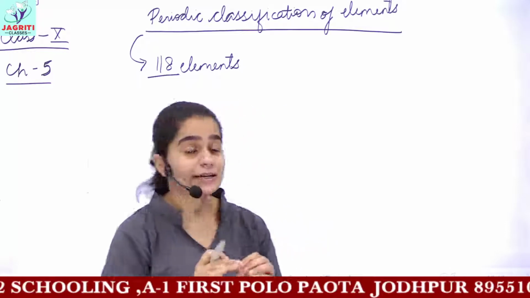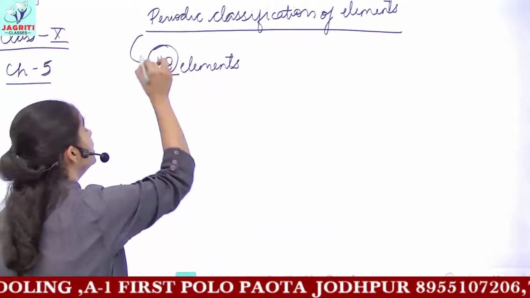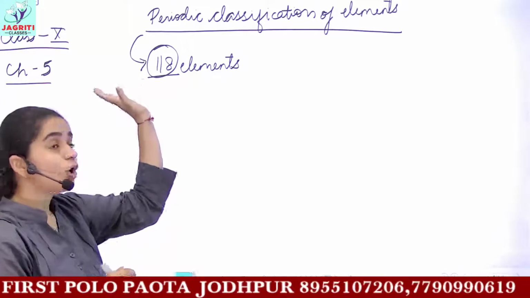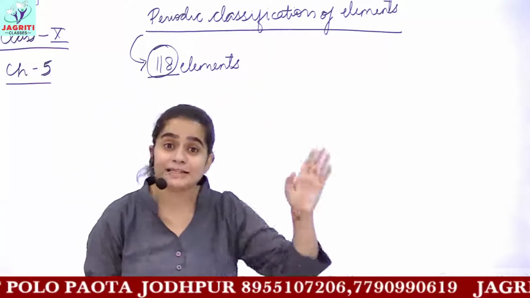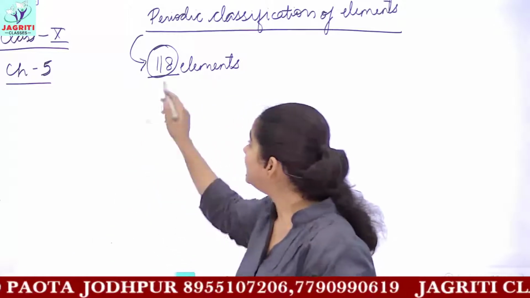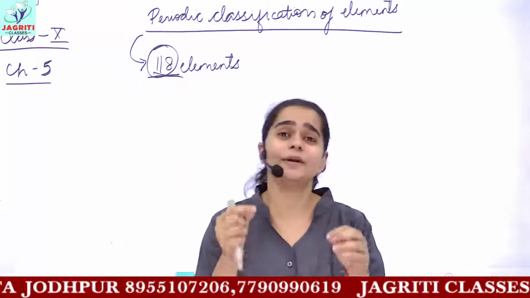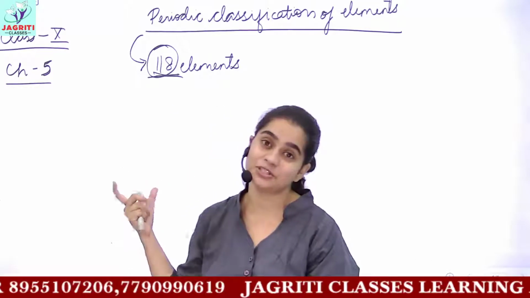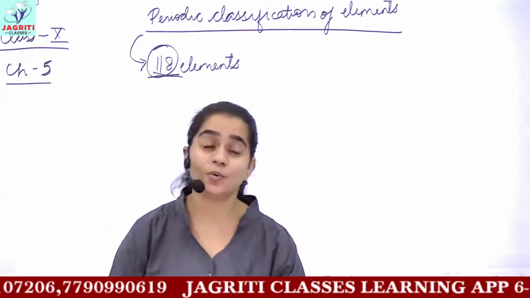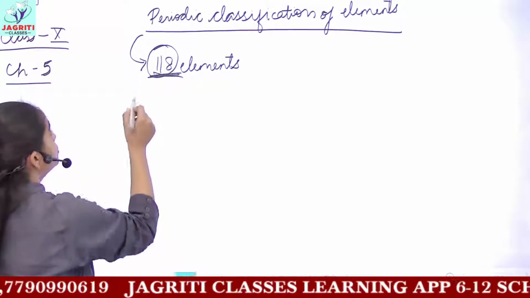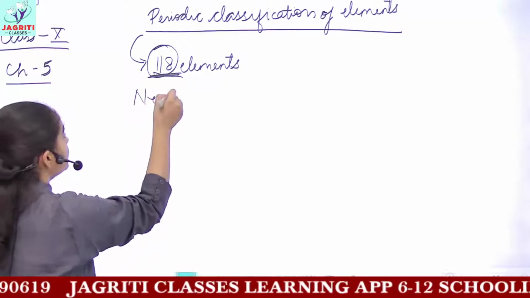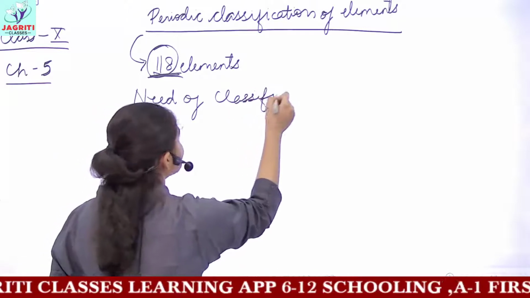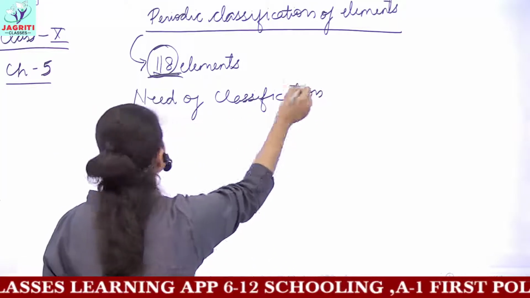The need for classification was that no one can study and remember the properties of all these 118 elements individually. It is very difficult to memorize or remember the properties. Even it is difficult to memorize their names. So talking about the properties is a very difficult task. So we'll first see what was the need of classification of these elements into groups.